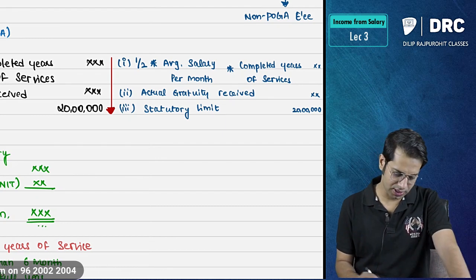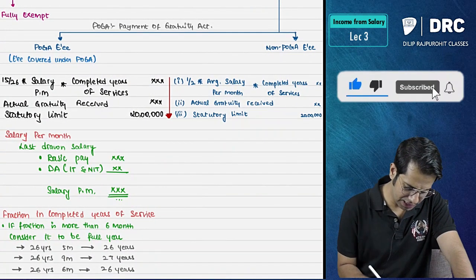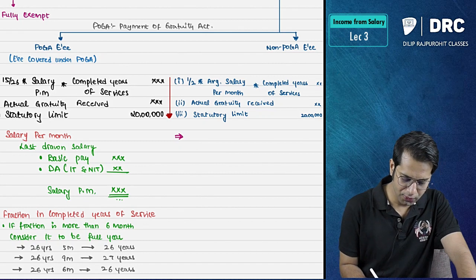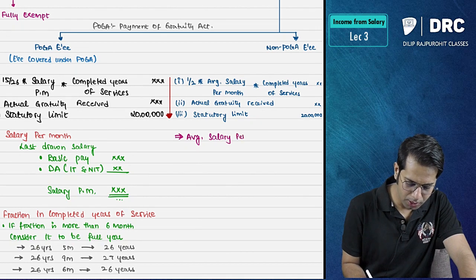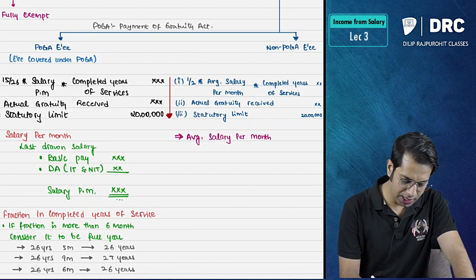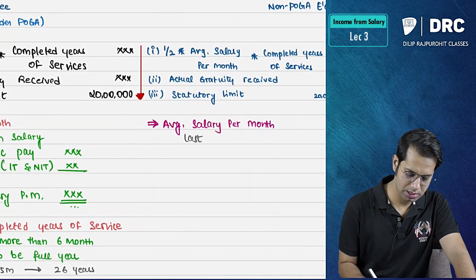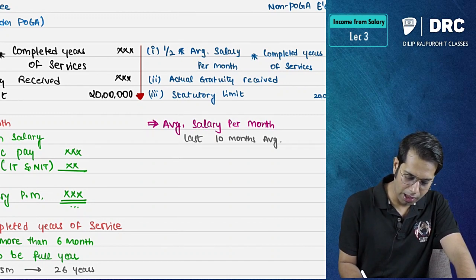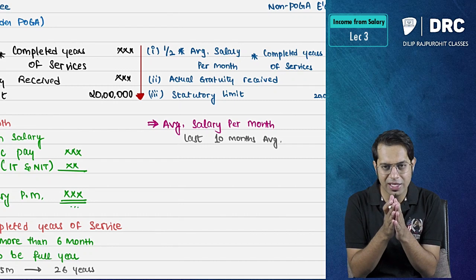Average salary per month means what, sir? What do you mean by average salary per month? Average salary per month means, in this case, you should take the last 10 months average. Here you should take the average salary of the last 10 months.